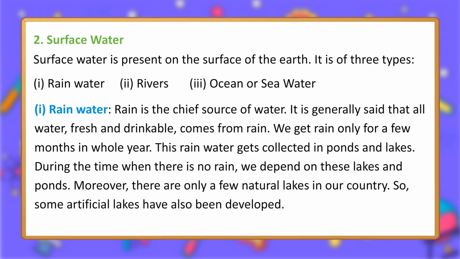1. Rainwater. Rain is the chief source of water. It is generally said that all water, fresh and drinkable, comes from rain. We get rain only for a few months in the whole year. This rainwater gets collected in ponds and lakes. During the time when there is no rain, we depend on these lakes and ponds. Moreover, there are only a few natural lakes in our country. So, some artificial lakes have also been developed.